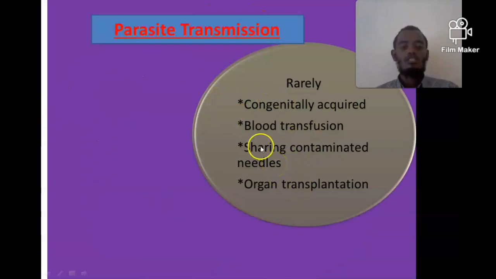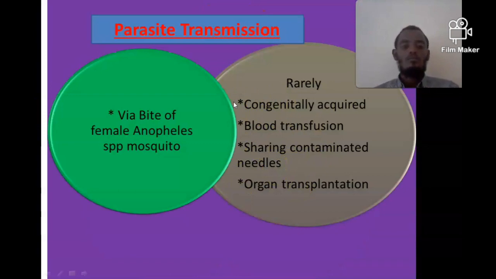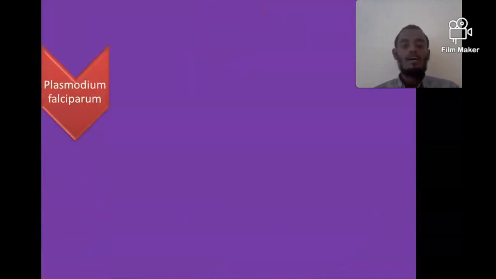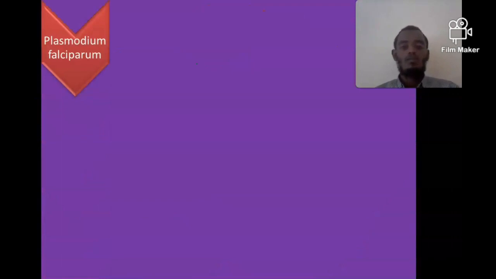can be sequestered within the red blood cells, so it is transmitted from an infected individual to a healthy individual at the time of blood transfusion or at the time of organ transplantation. But this method of transmission is rare. So the major mode of transmission is the bite of the female Anopheles mosquito.